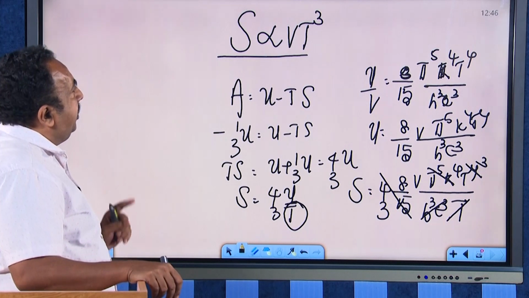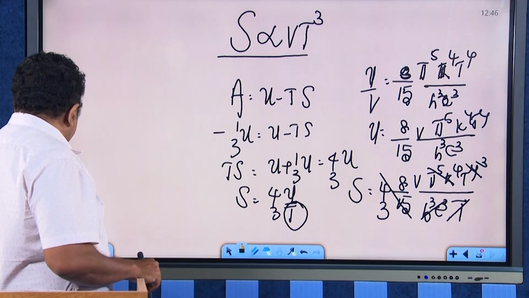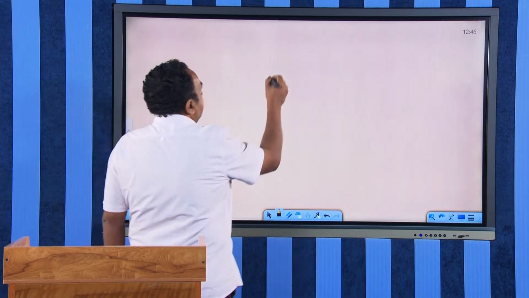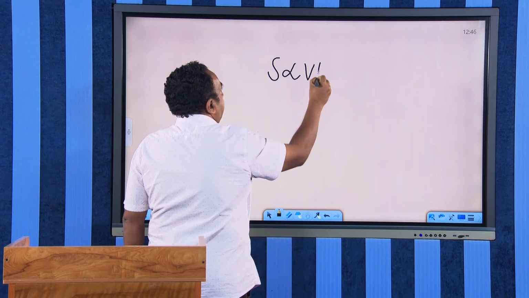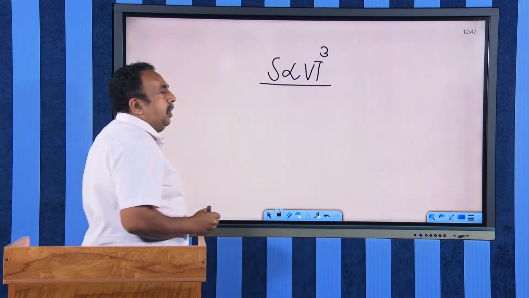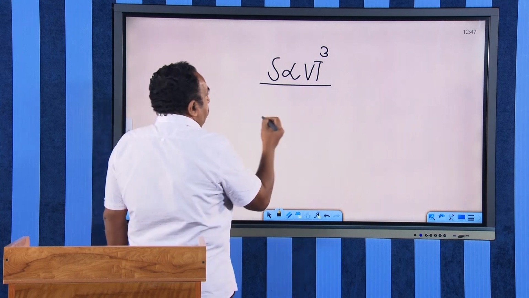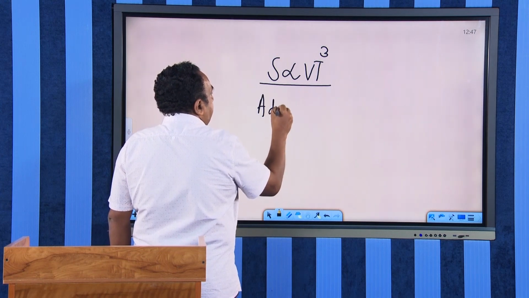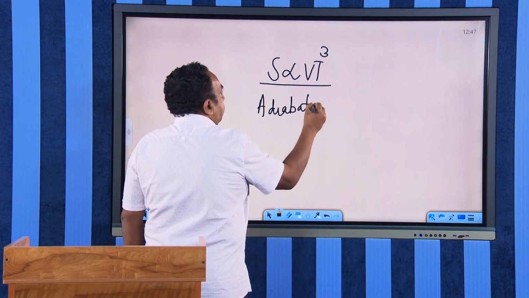Why do we require such an expression? This is a very important expression in the case of black body radiation. We got entropy proportional to V T cube. We can have a large number of processes where the entropy will remain constant, and a process where entropy remains constant is called an adiabatic process.